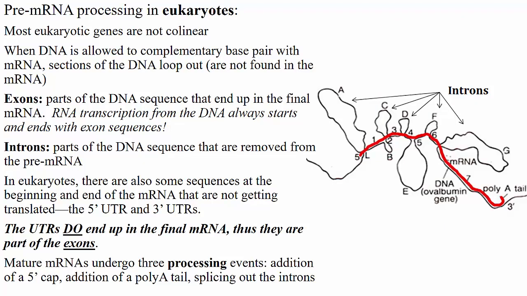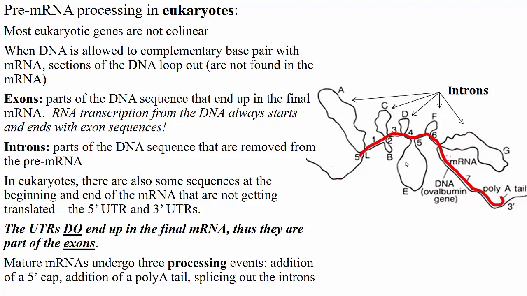Unlike prokaryotes, most eukaryotic genes are not collinear. Scientists performed an experiment which allowed DNA to complementary base pair with mRNA, and the results were that sections of the DNA looped out, as you can see in this figure. Their results showed that the entire DNA sequence is initially transcribed, but many sections are removed from the RNA.